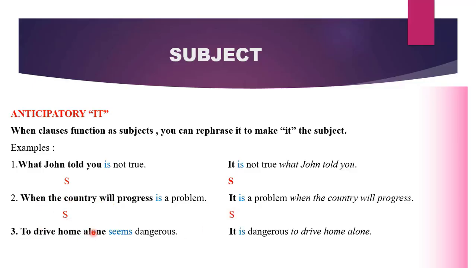To drive home alone seems dangerous. It is dangerous to drive home alone. Or you can say, it seems dangerous to drive home alone. What is our subject? It is it. It comes before the main verb. It has been fixed at where the clause was found. So it is performing the role that this clause was also performing, which is the subject role.